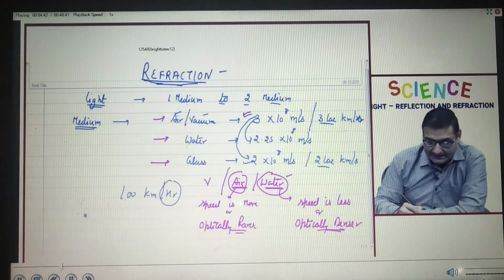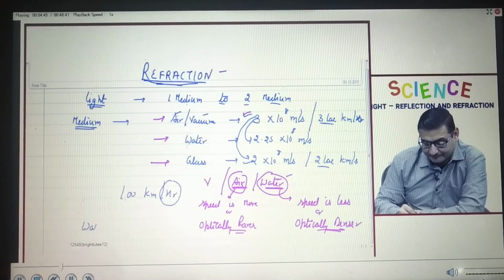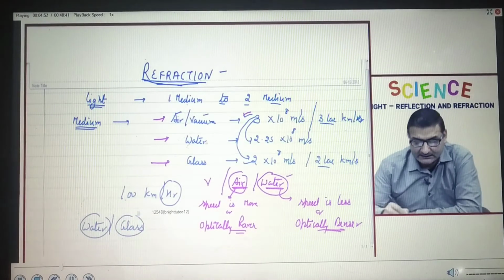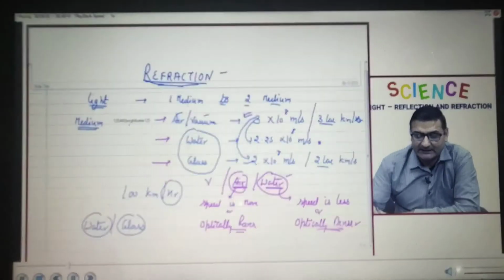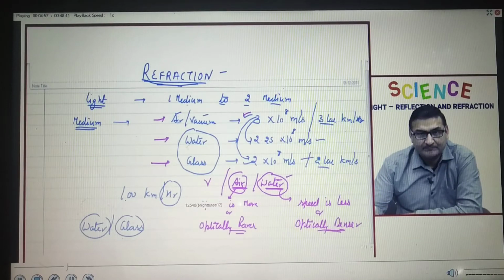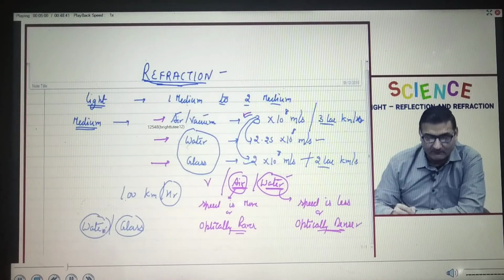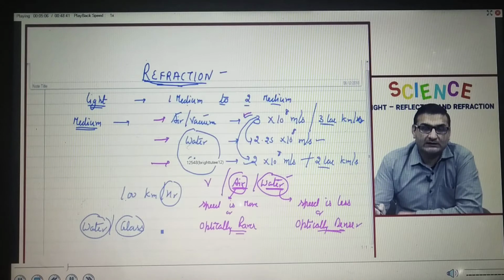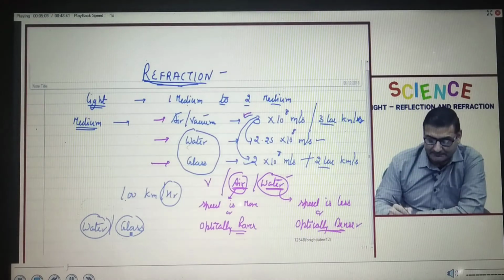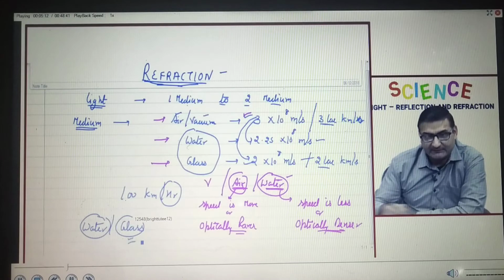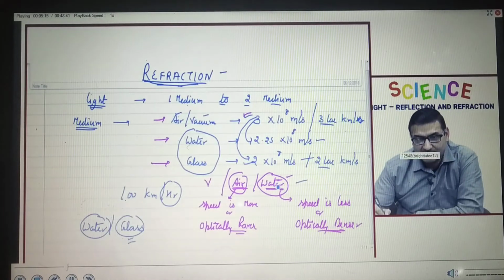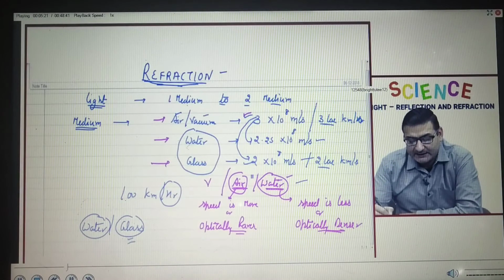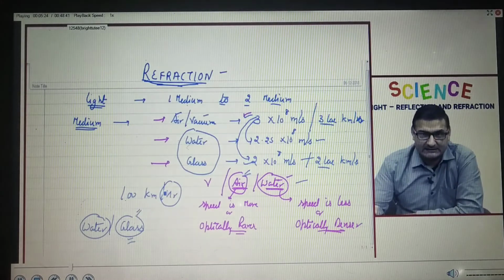But when I compare the speed of light in water and glass, I can see that the speed of light is more in water and less in glass. Therefore, among these two media, in water the speed of light is more, so water is optically rarer medium as compared to glass. So you can differentiate very well. Over here water was denser medium, fine. Over here water is rarer medium, just because we are comparing it here with air and here with glass.